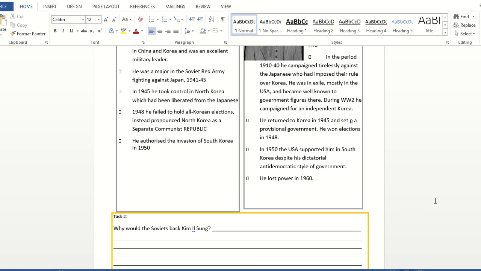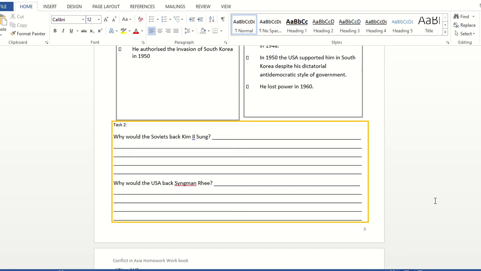Have a read through the fact files and see if you can have a go at task 2. Why would each side back the relevant Korean state?